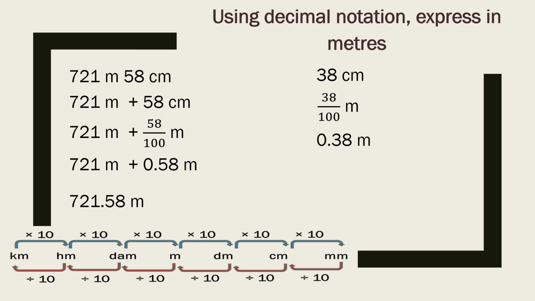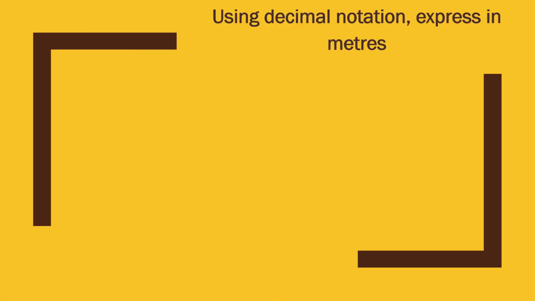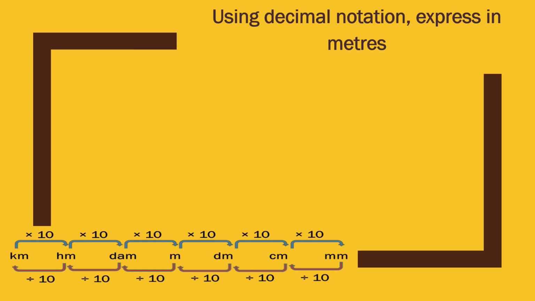Now let us express in meters by using decimal notation. So here is your question. And remember this chart also. Question is this: 723 meter 5 millimeter. Now here, because you need to express in meters, it means you need to convert this millimeter into meters.